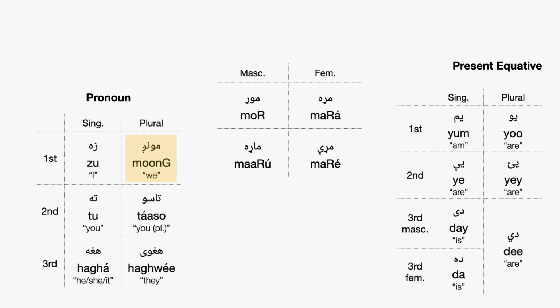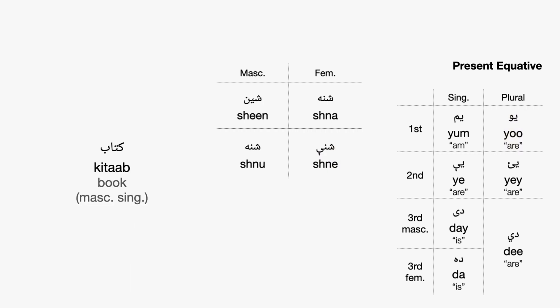If we're talking about us, we are full, we had lots to eat, then we would say mung mareyu. Mung mareyu. Notice there I took the first inflection there, the second row, because we're talking about a plural noun. And I use masculine because we're talking about a masculine we. But if we were a group of all women, then we would say mung mariu. Mung mariu.